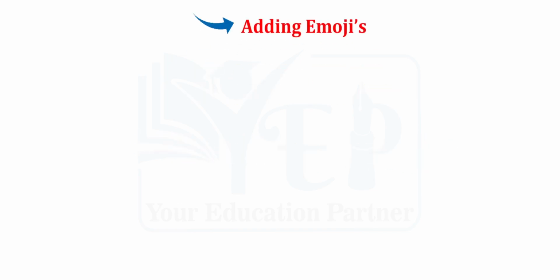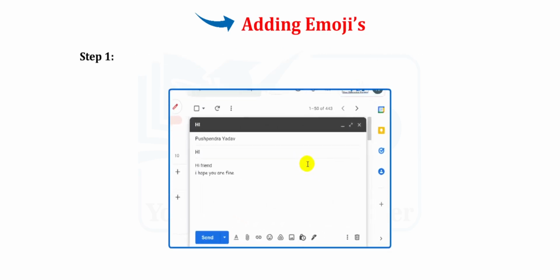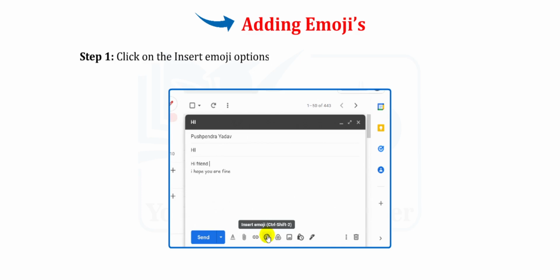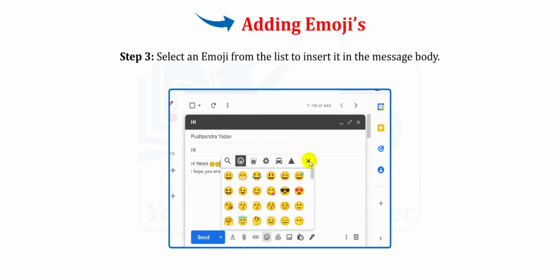Adding emojis. To add emojis to the message body, follow the steps given below. Step 1. Click on the Insert Emoji Options button shown at the bottom of message body. Step 2. This will display a small window with a list of emojis. Step 3. Select an emoji from the list to insert it in the message body.